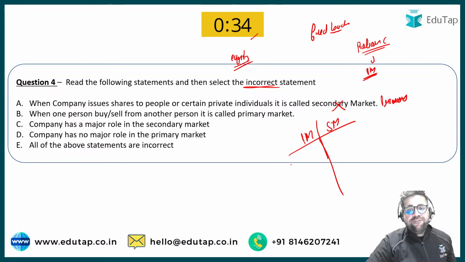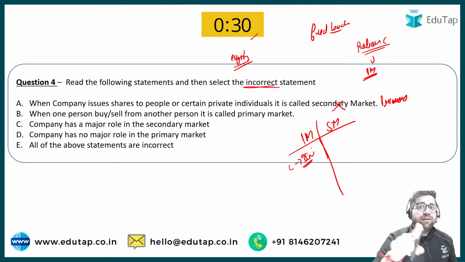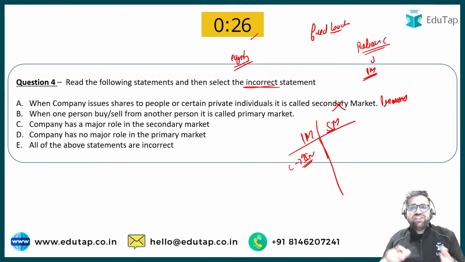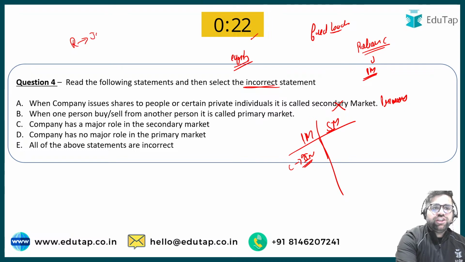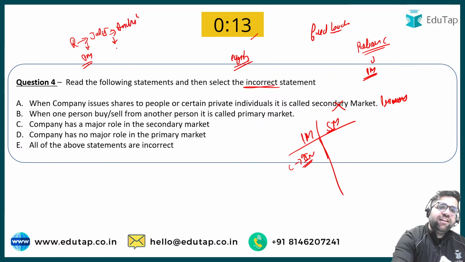Secondary market means that shares are getting exchanged between different individuals. For example, if Reliance has issued the shares to Jalaj, this component will fall under primary market. But if Jalaj has sold those shares to Anchit, then definitely this component will come under secondary market.